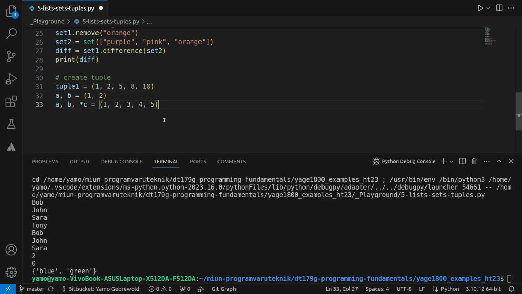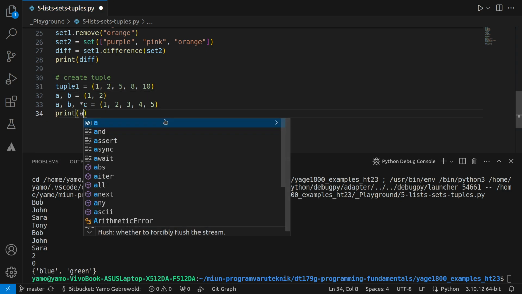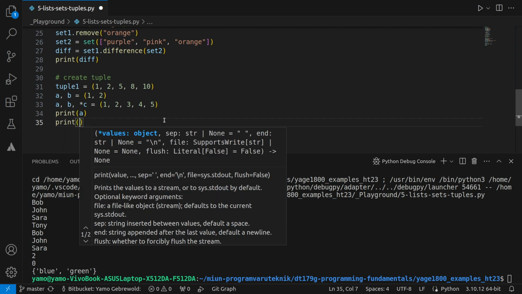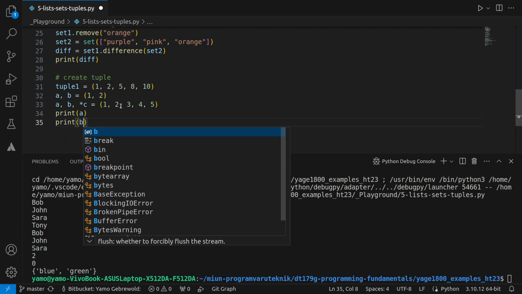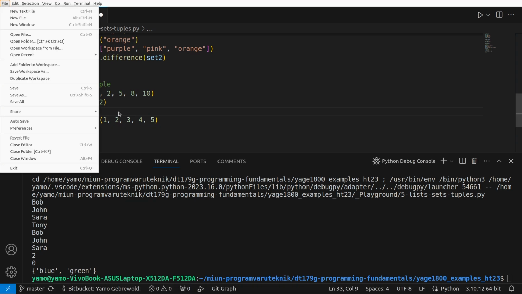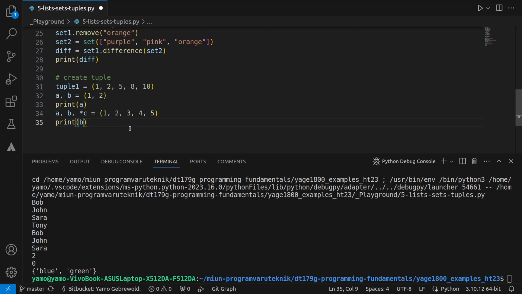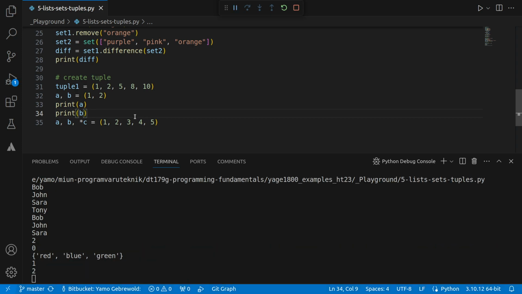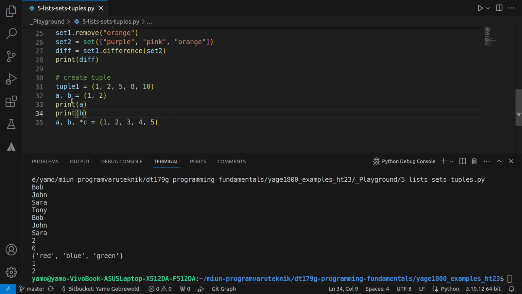So let's see what happens if I print A and I print B. Let me do this here, right? So we see that we get 1 and 2, right? If I say 3, what happens then? Yeah, so it basically gets 1.